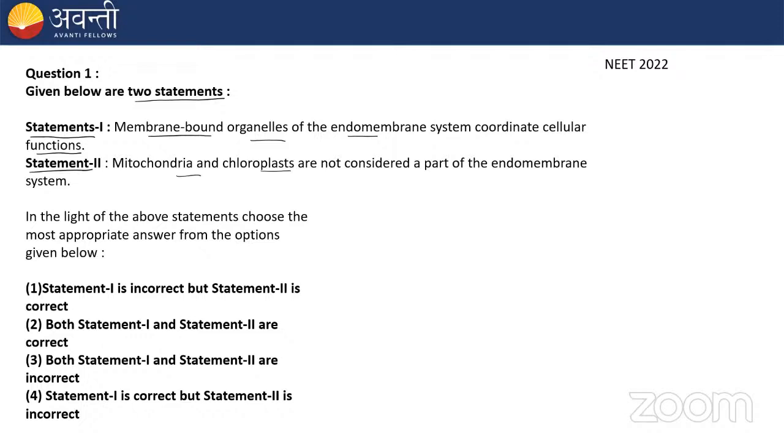As I told you, the endomembrane system consists of 4 organelles. Remember those 4 organelles. What are those 4 organelles? Do you remember? There's the endoplasmic reticulum, the Golgi apparatus, the vacuole, and the lysosome. These are the 4 organelles which come under the endomembrane system.